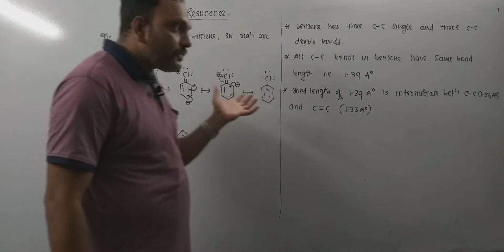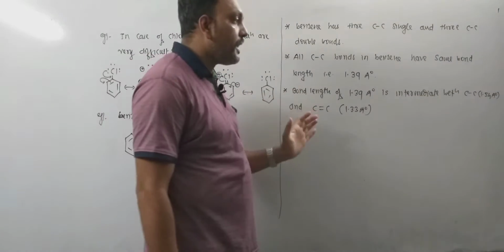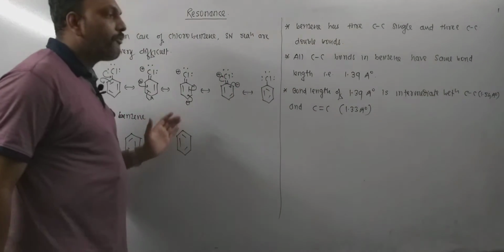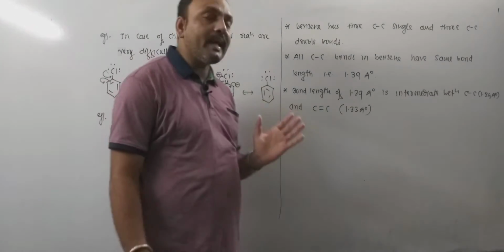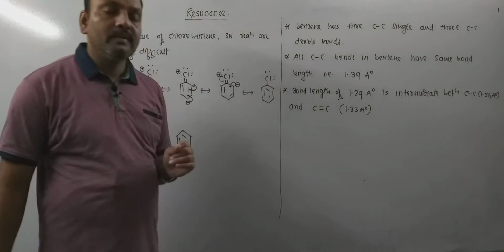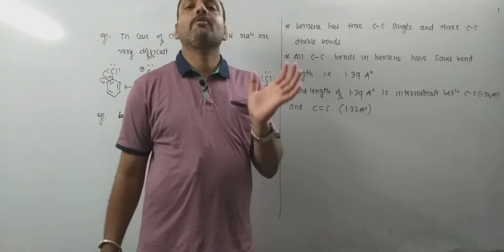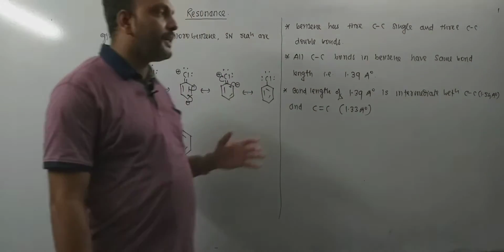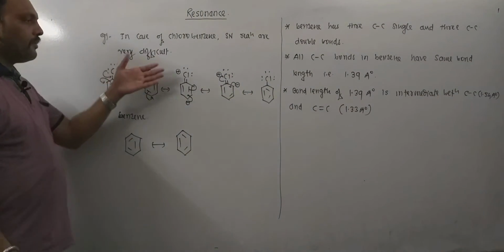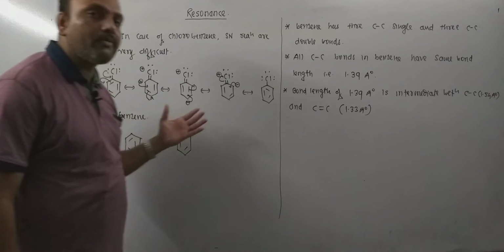So a molecule for which different electronic structures can be written is said to be in a state of resonance. Now the question is, what exactly is resonance? Whatever we have explained so far is the phenomenon of resonance.